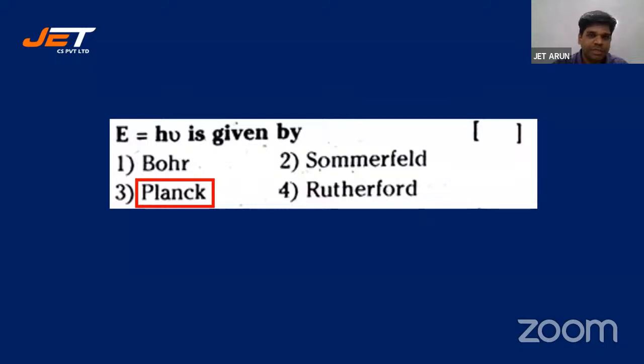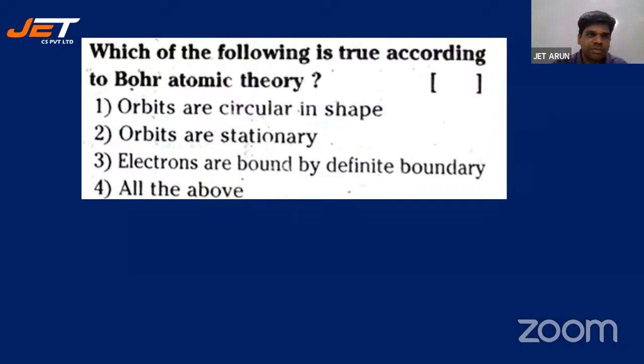All right, let's look at the next one. Which of the following is true according to Bohr atomic theory? Bohr atomic theory prakaram 4 options lo edi true. Orbits are circular in shape. Orbits are stationary. Electrons are bound by a definite boundary. All the above. Circular in shape. They are stationary stable orbits. Electrons are bound by definite boundary. Okay, consistent response. Almost everyone has given 4.